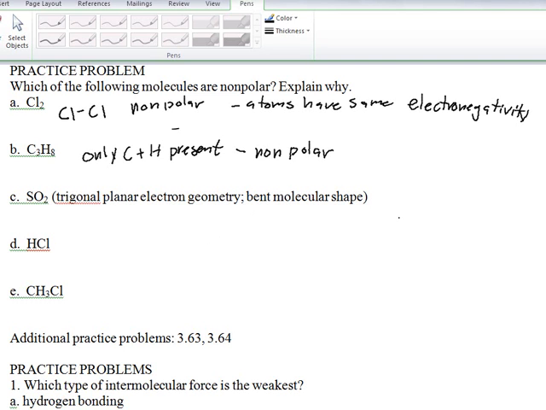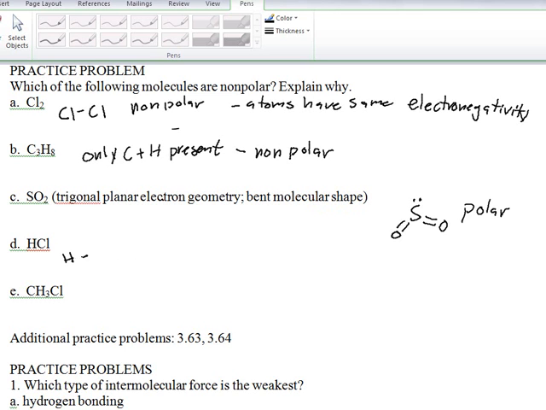So SO2, we saw this as one of our examples. We can redraw it quickly. Two S=O double bonds and a lone pair on the sulfur. So trigonal planar electron geometry, bent molecular shape. This is polar because it doesn't have the same electron geometry as the molecular shape.